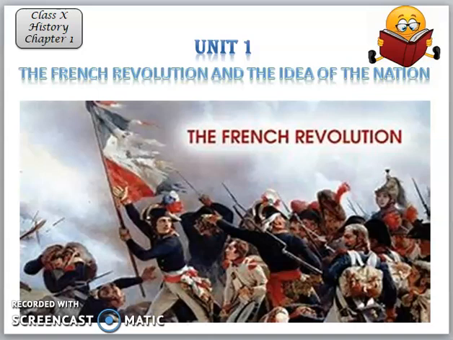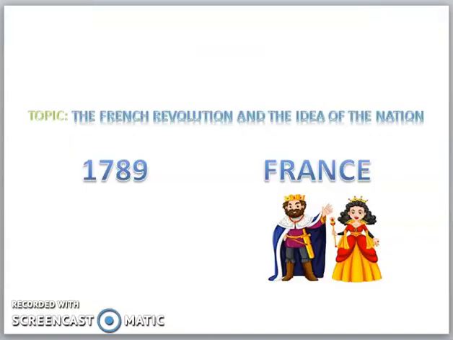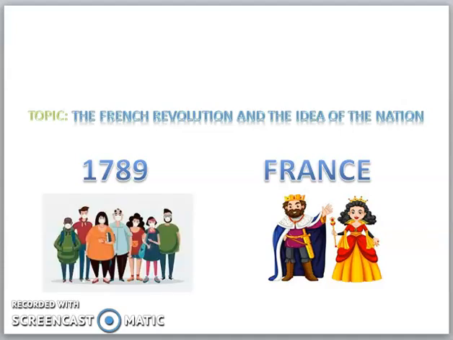Now in this chapter let's study how the French Revolution started. In 1789 the revolution started. In this year, France was under the rule of monarchy. People started revolting. The revolution proclaimed that it was the people who would henceforth constitute the nation and shape its destiny. So who will shape the destiny? The people, the citizens of that place.